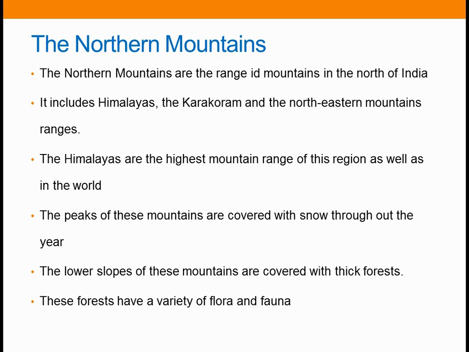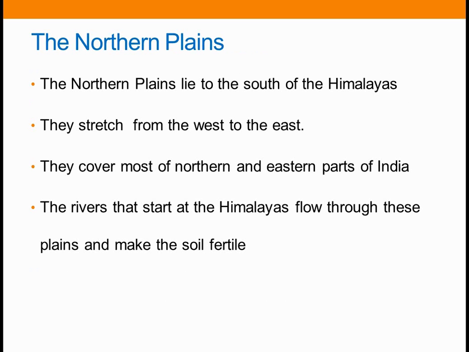Okay. Next, let's see the northern plains. The northern plains lie to the south of the Himalayas. They stretch from the west to the east. They cover most of the northern and eastern part of India.